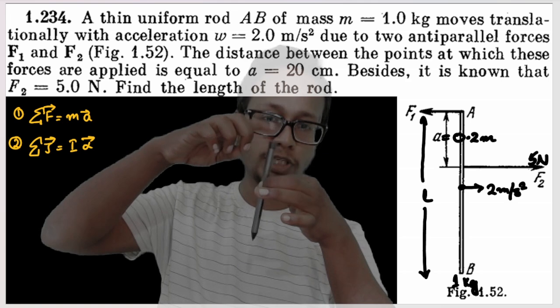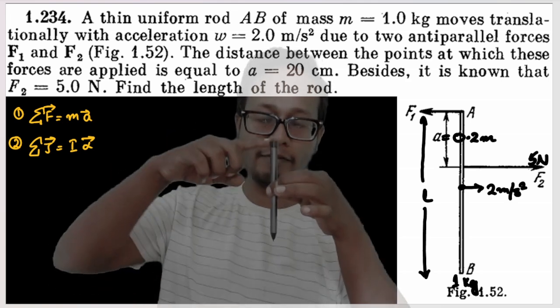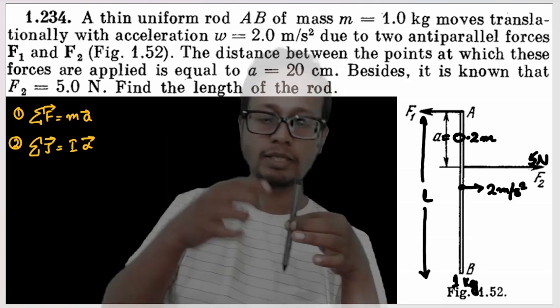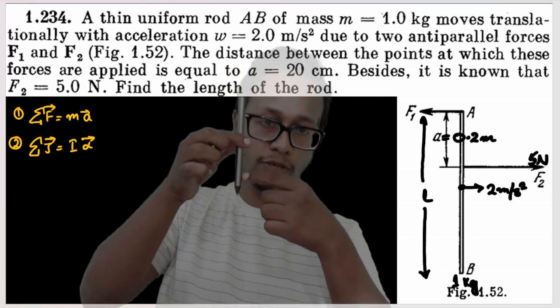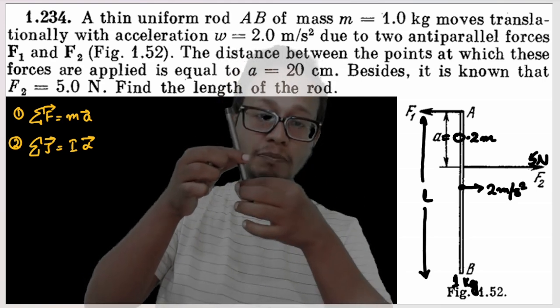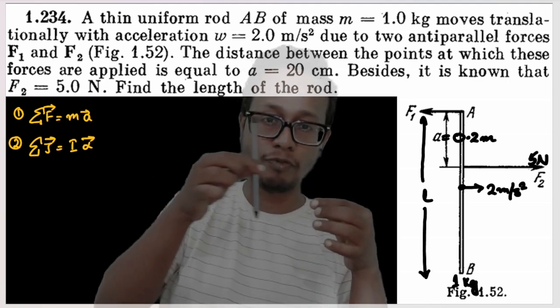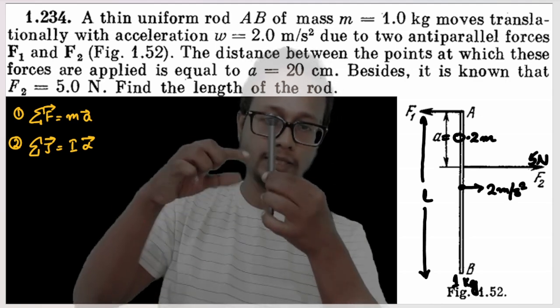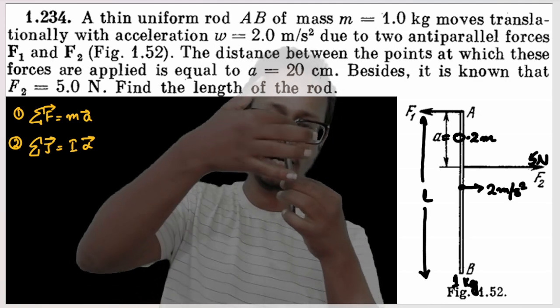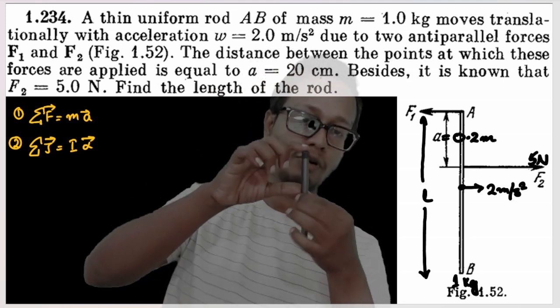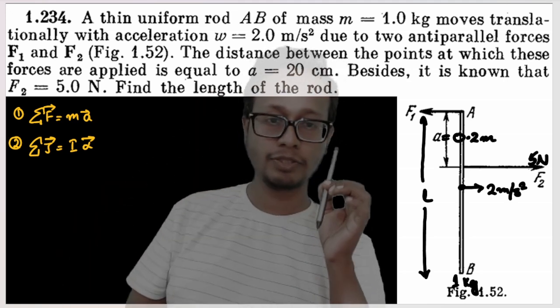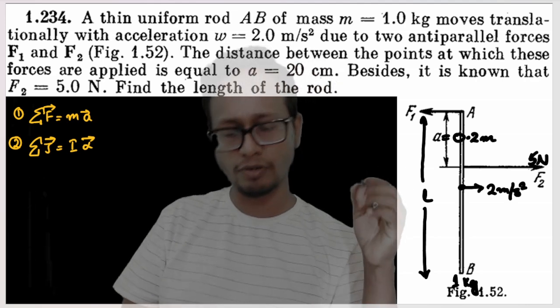If F2, in the opposing direction, happens anywhere in the bottom half, the rod is bound to rotate. The rod will only keep moving in a straight line when both the forces are on the same half of the rod. Understood this much? And we need to find out the length of the rod.